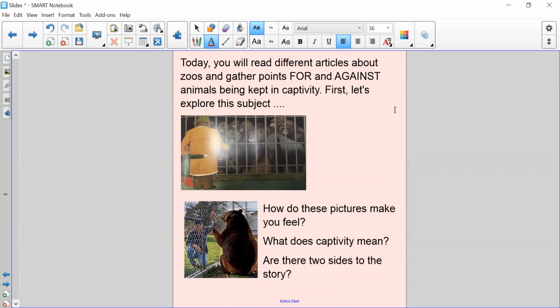I want you to look at these two pictures here, both very different based on the person on the other side of the bars. So how do these pictures make you feel? I've explained what captivity means, but are there different examples of captivity? And are there two sides of the story? Have a think about what your first impression was and what your first opinion was. Is there a different side to that story?